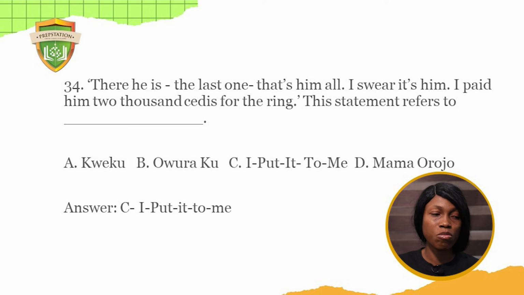Is the last one, that's him, I swear. I paid him 2,000 cedis for the ring. Okay, sorry, this statement refers to I put it to me. Mama Orojo was the one who made this statement, and the person being referred to was I put it to me, also known as Talio. So Talio had multiple identities because he was a crook that was engaged in illegal mining. So he had several identities, and he was known as I put it to me in some areas, and also Talio in some areas. He was a wanted man by the police.